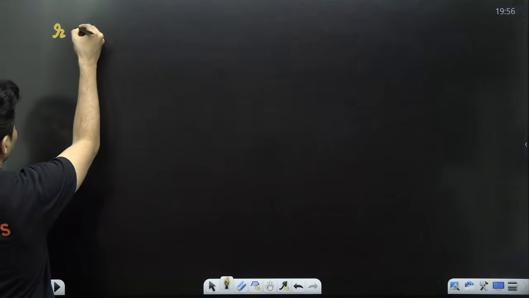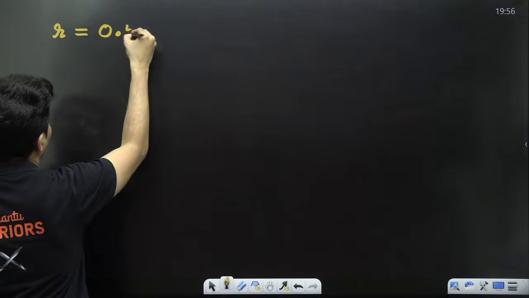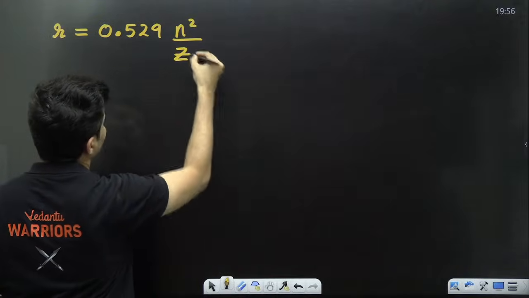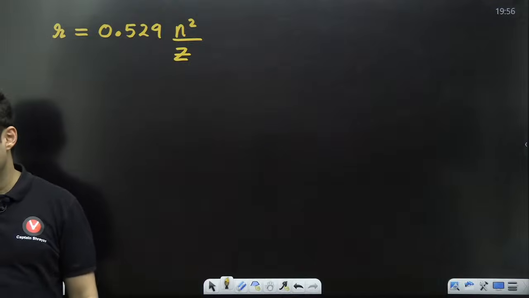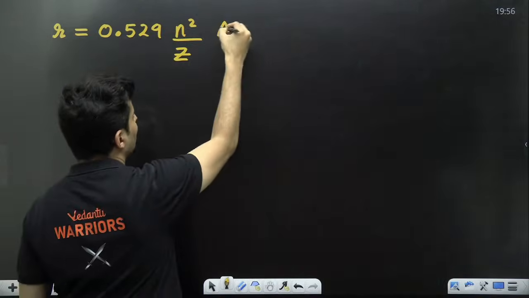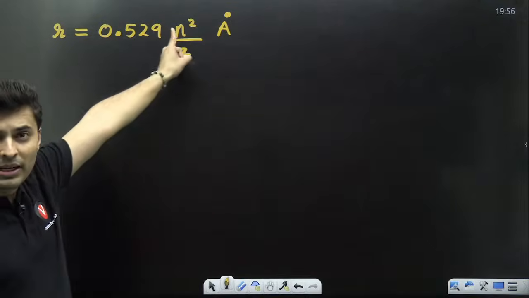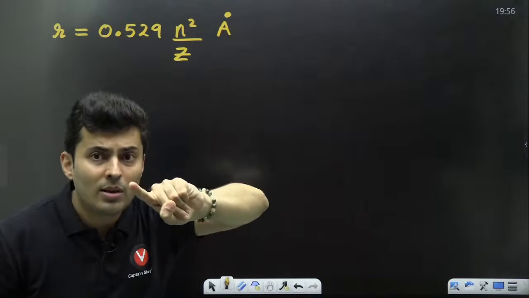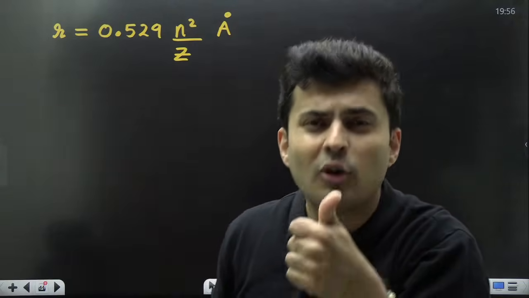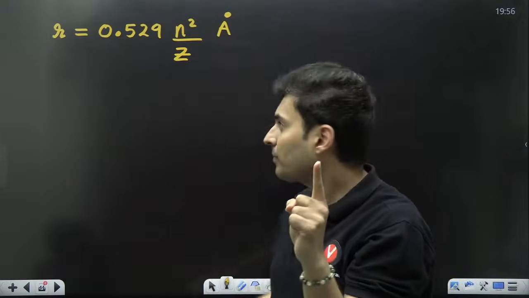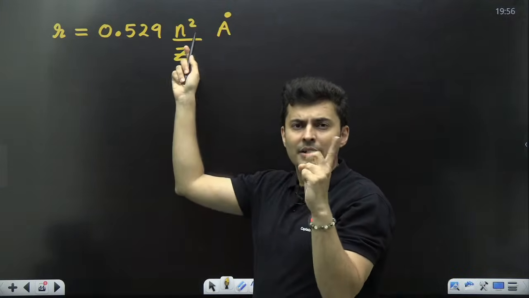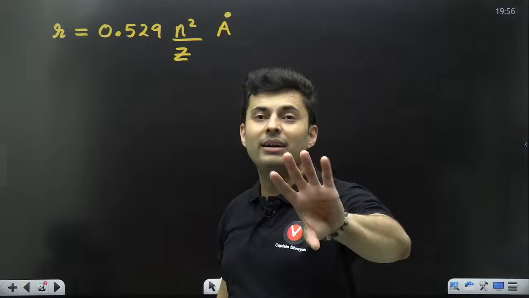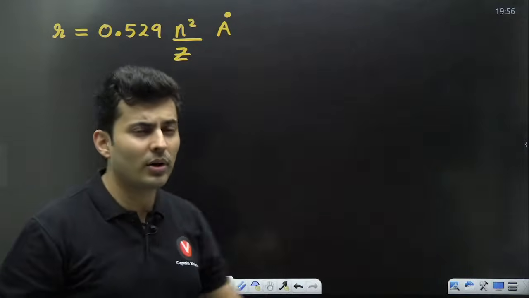The radius comes out as 0.529 times n square by z, that is in Angstroms. n is the principal quantum number, z is the atomic number. So for hydrogen in ground state, hydrogen z is 1. Ground state, n is again 1. 1 by 1, 1. The radius will be 0.529 Angstrom. So that is also called Bohr's radius.